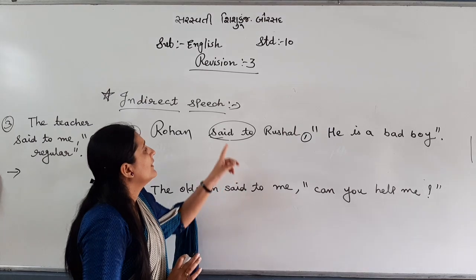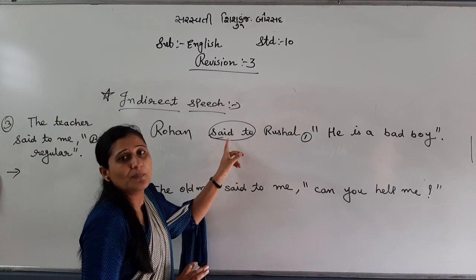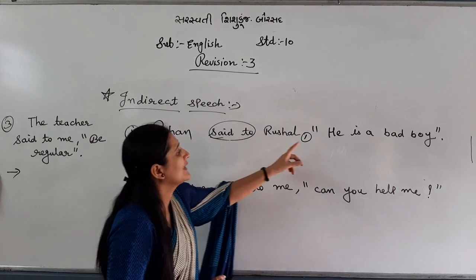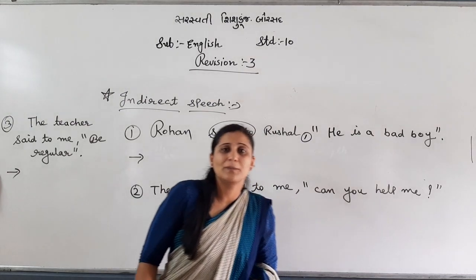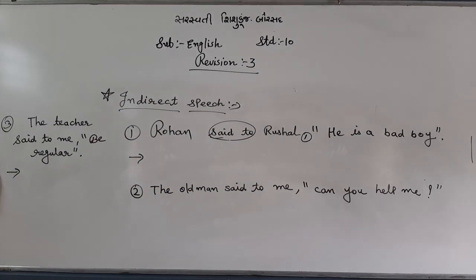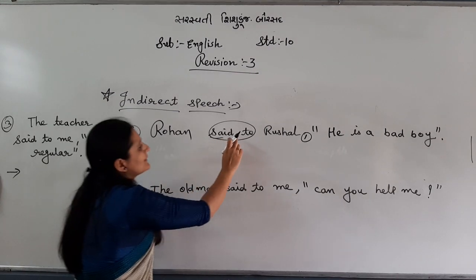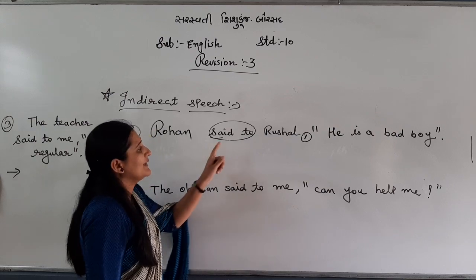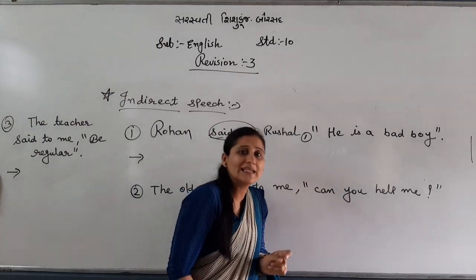As I told you, in all sentences, reporting verb will be different. In all sentences, conjunction will be different. So, what I was talking about, see, if simple sentence, reporting verb will be told, conjunction will be there, okay.